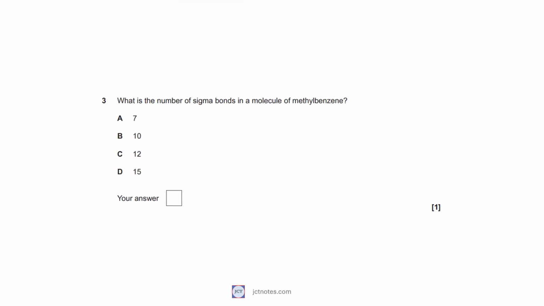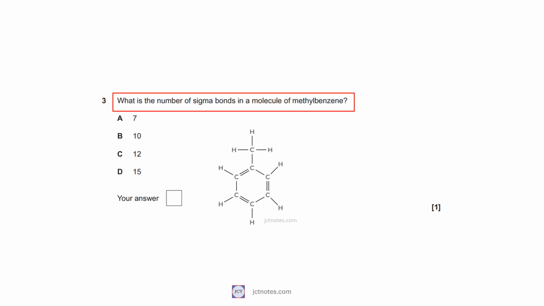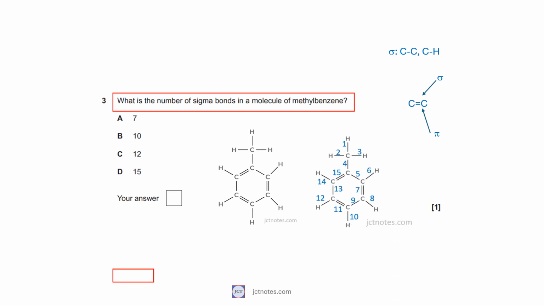In question 3 we are asked what is the number of sigma bonds in a molecule of methylbenzene? 7, 10, 12, or 15. If we count the single bonds between the carbon-carbon, one for each double carbon-carbon bond, only one of them is a sigma bond, the other is a pi bond, and for each carbon-hydrogen, we have 15. The answer is D.